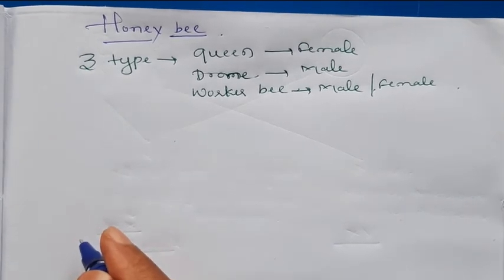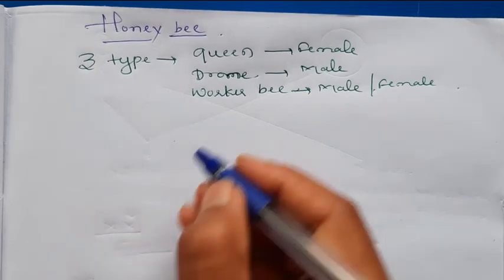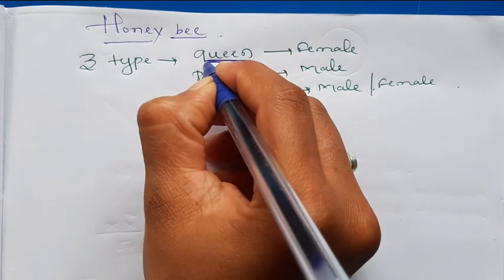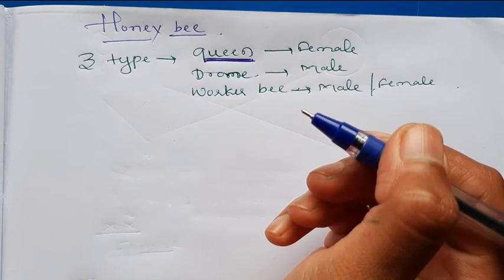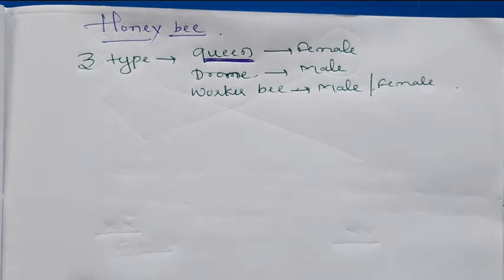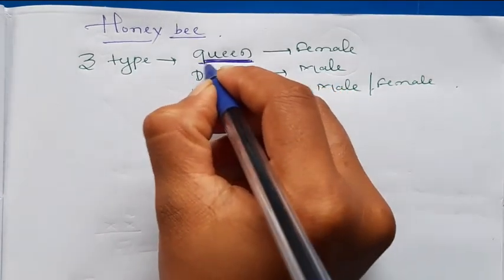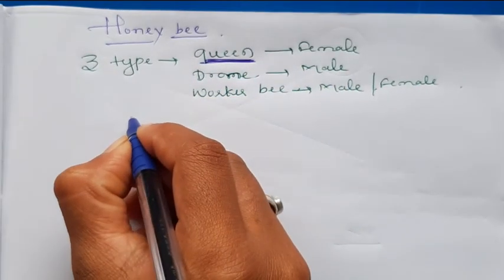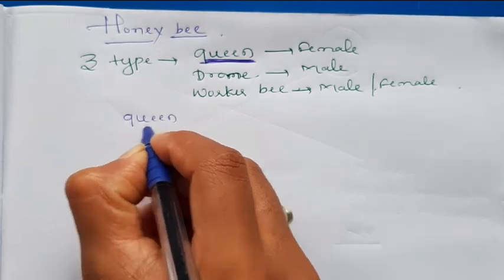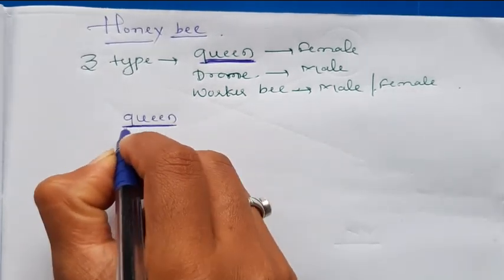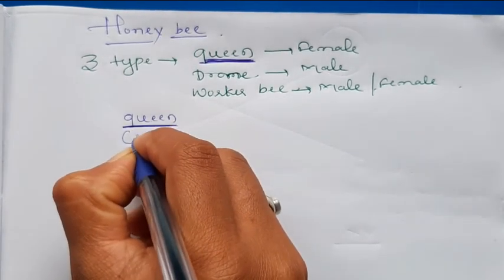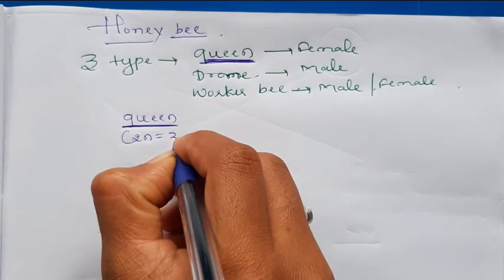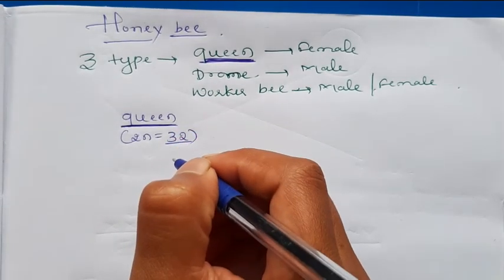Only the fertilization or the reproductive capacity is with the queen bee only. The queen bee can fertilize the egg, which means the fertility nature is present in the queen bee only. The queen bee has the capacity of reproduction. Here the queen bee is diploid, 2n equal to 32 chromosomes are present in a queen bee.